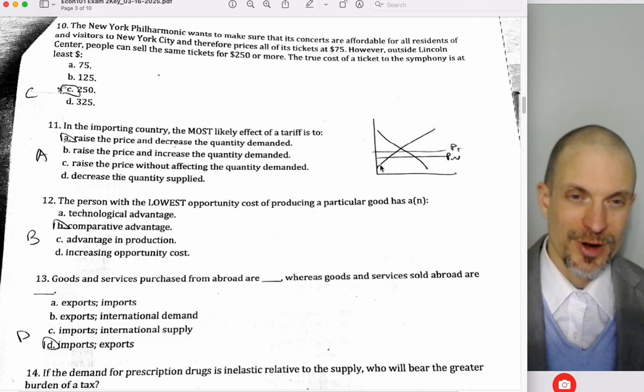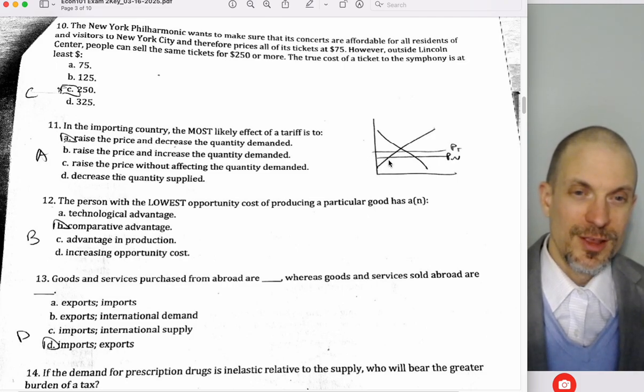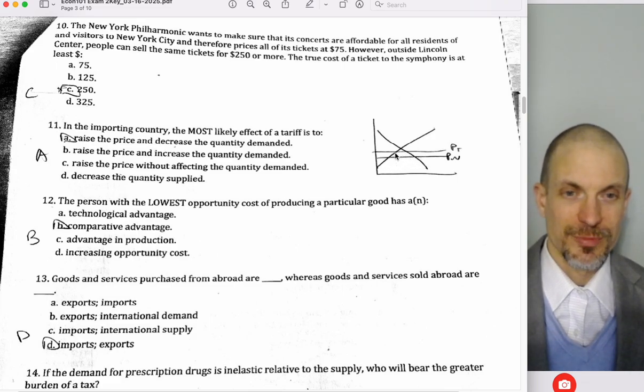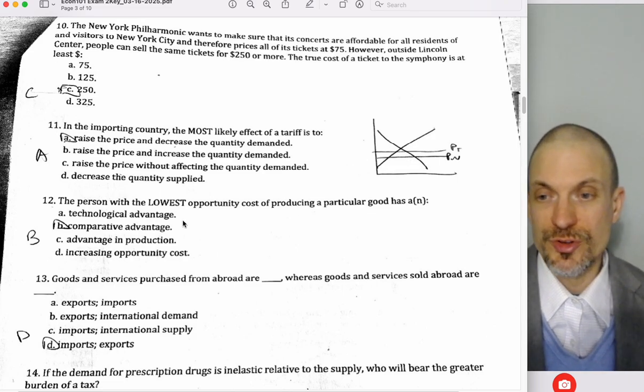So I just talked about the price. What about the quantity demanded? Without the tariff, the quantity supplied is here, quantity demanded is here, so imports are between these two points. After the tariff, here's quantity demanded, here's quantity supplied, and imports are much smaller. Of course, that's the goal of the tariff, which is to reduce imports.